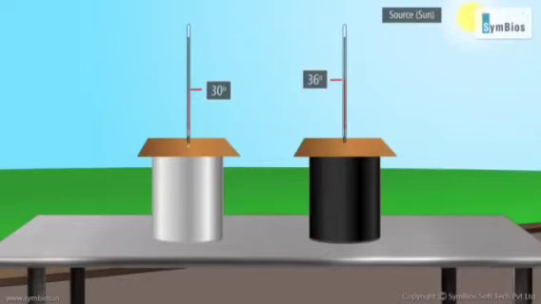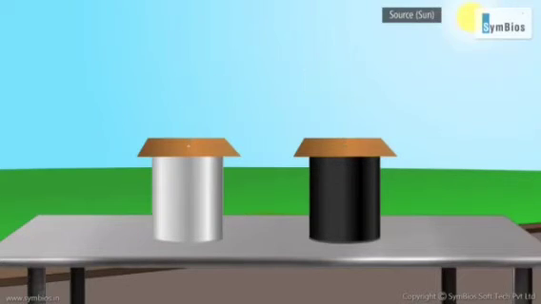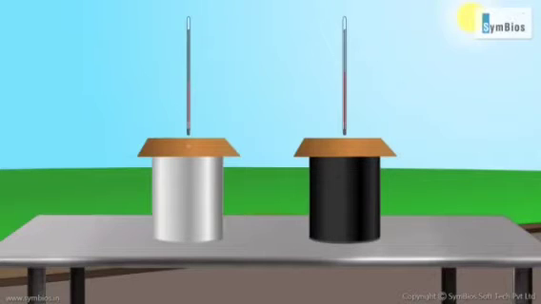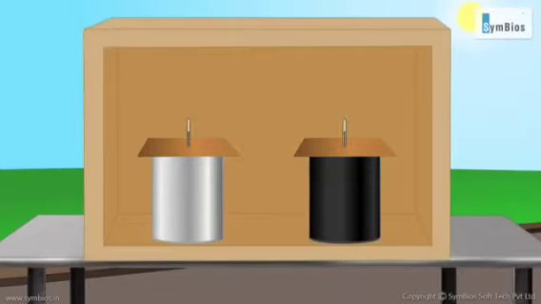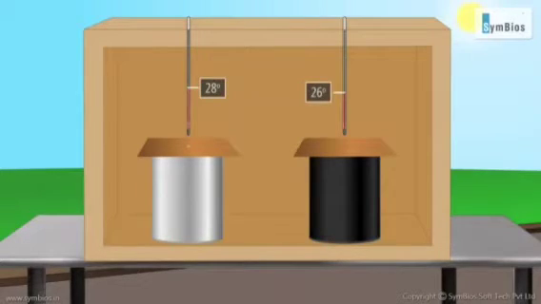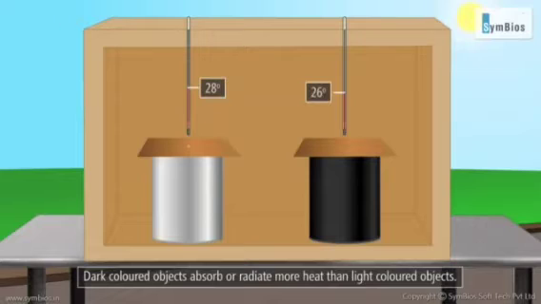Notice that the temperature of water in both the cans increases, but the temperature of water in the black can is more than the water in the white can. This is because the black can absorbs more radiant heat than the white can in the same time period. Now, if the same cans are kept under a shade, the water in the black can cools faster. This is because it radiates more heat to its surroundings. Therefore, dark colored objects absorb or radiate more heat than light colored objects.